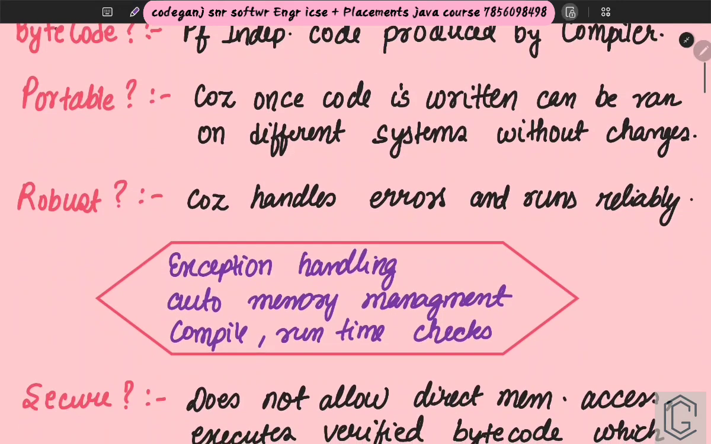And then, why is Java robust? Robust means if it is having some issues, it can handle those issues. Suppose it is a very robust house, which means any storm or flood, anything that comes, it can withstand, right? So that is why it is robust. Why? Because it has exception handling, automatic memory management, and compile-time and runtime checks. For now you just have to understand these points, but we will be diving deep into each and every word later in the syllabus as well.